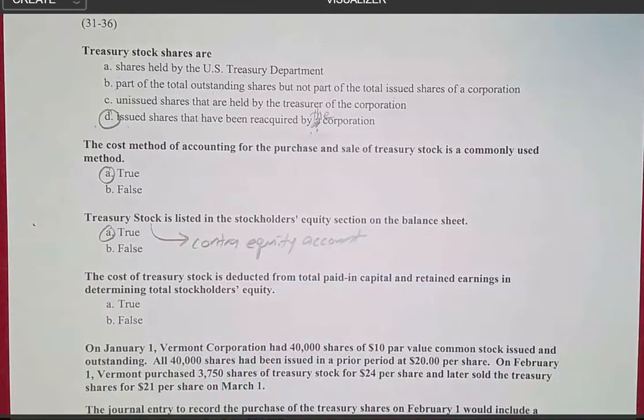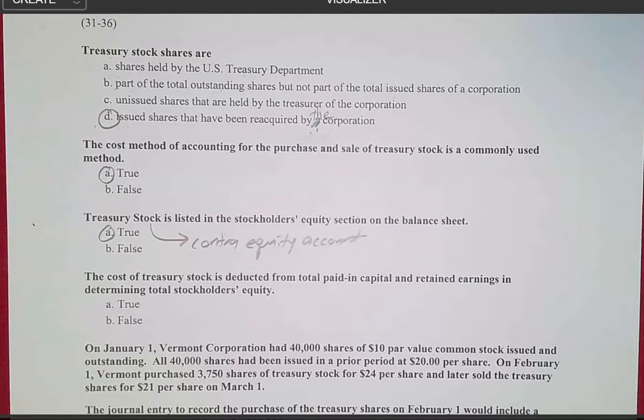So think about our assets, for example. If I were to say that accumulated depreciation is listed in the property, plant, and equipment section of the balance sheet, that is a true statement. It is not an asset, it's a contra asset account.